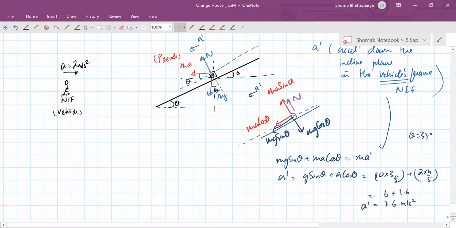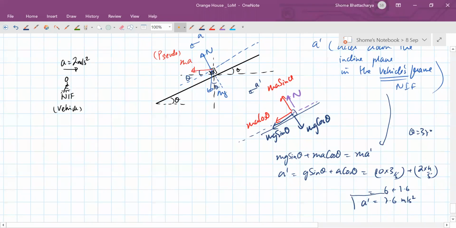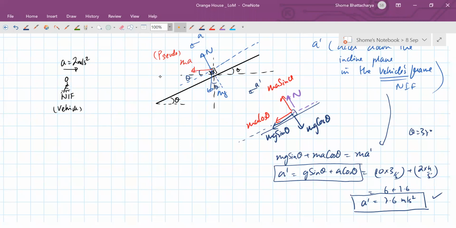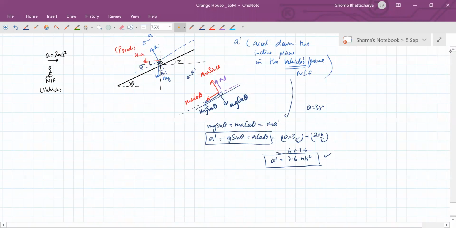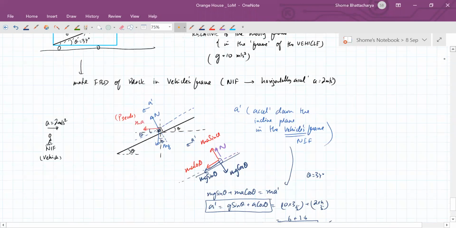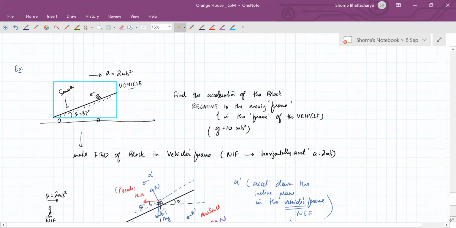This will be your answer. Understand? Or this will be the parametric way of expressing it: g sin theta plus a cos theta. Okay. So people, please note this down and make sure you revise these questions very carefully before you start the next worksheet, which I'll be sending you.